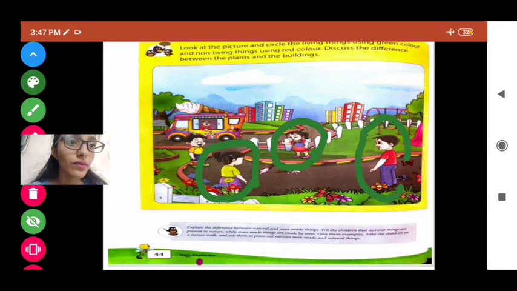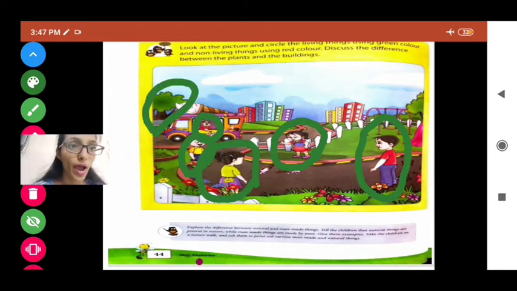Third I circled with green color. Fourth one, here in the van one is there. Fifth one, I'll circle the tree, that is the sixth one. These are the living things.